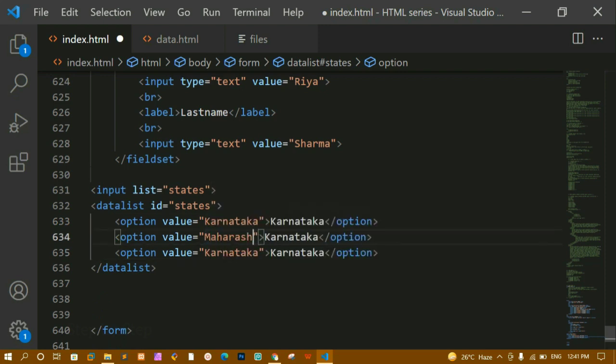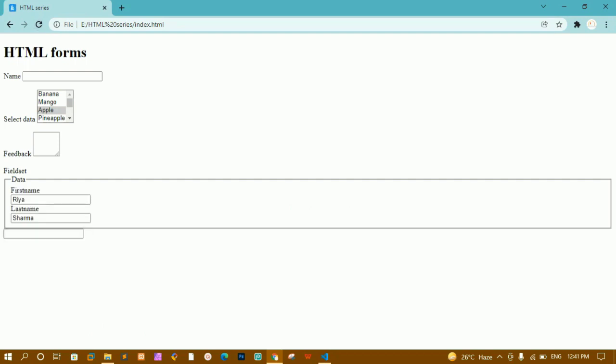Maharashtra. I'll copy this and paste it here. Here I'll write Mysore. I'll copy and paste. I'll save this and refresh. Okay, now you can see I have this input field. This is how it is going to display.